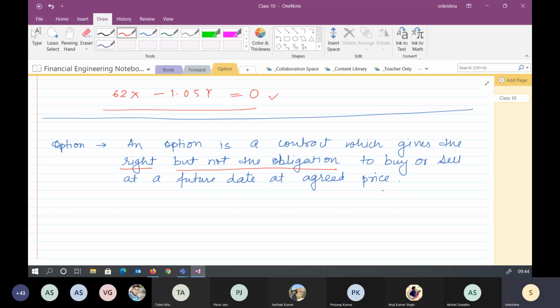Like if Ashish has this option, he can, if he wants, buy $100. If he is not wishing to buy, he cannot be forced to buy. I mean, there is no obligation for this one. So an option always has two parties. This is an important one.